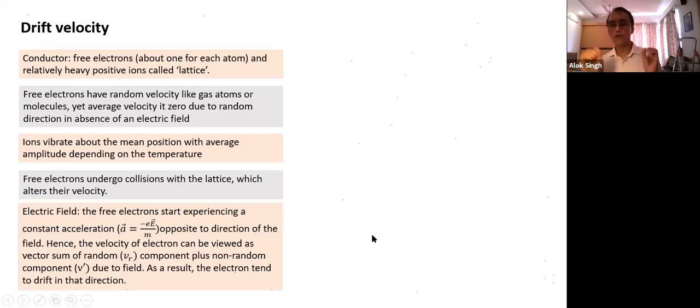So now we can view the velocity as two parts. There's a random part, which can be in any direction. In addition, now there's another velocity component due to the field. So the velocity of an electron can be viewed as the vector sum of a random component plus a non-random component. The non-random component is coming because of the field. Let me call the random component VR, and let me call this velocity V dash. There are two velocities. Random velocity, the average will always come to 0. How about the V dash component? Will the direction of V dash be the same for all electrons, or will V dash be different?